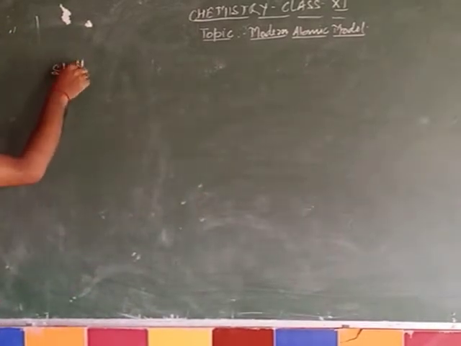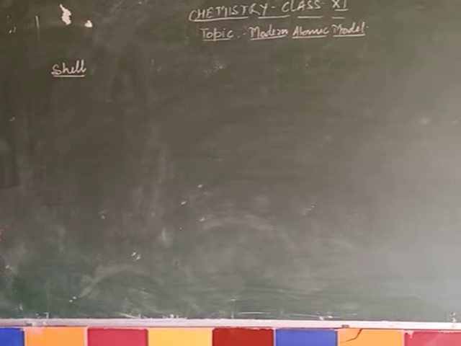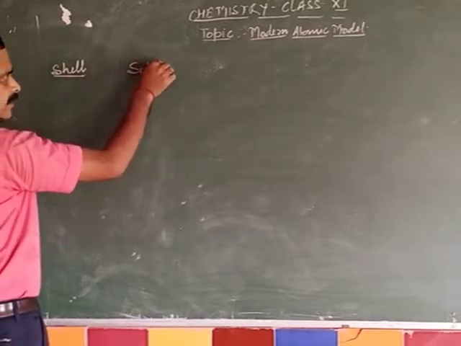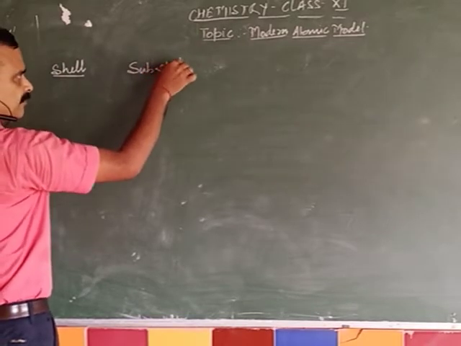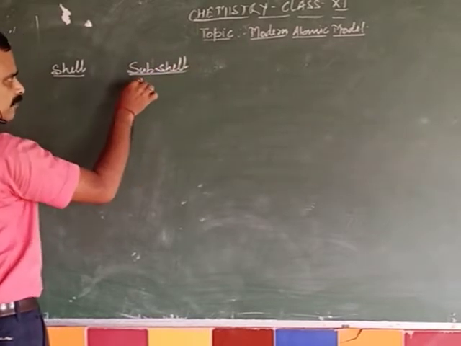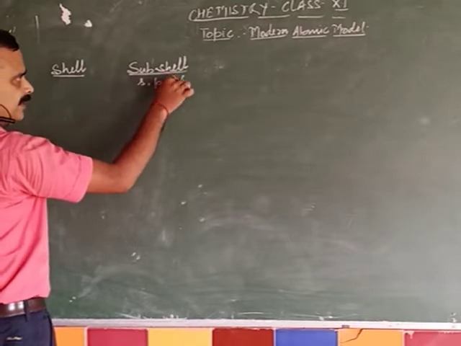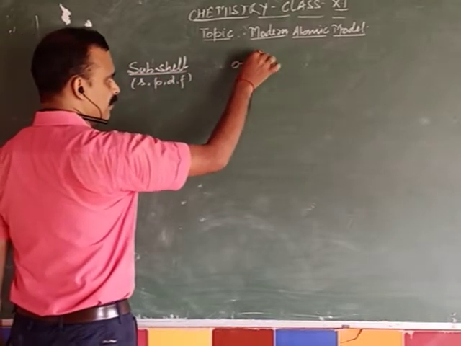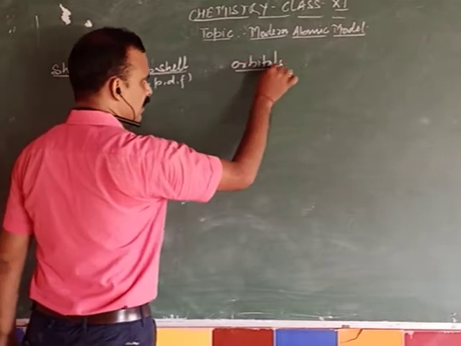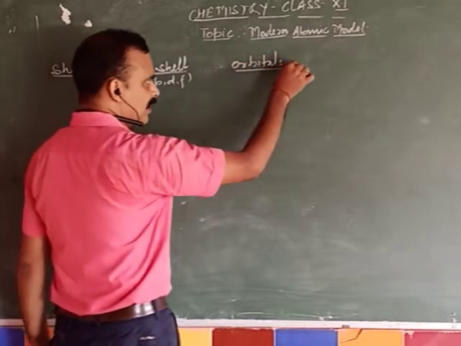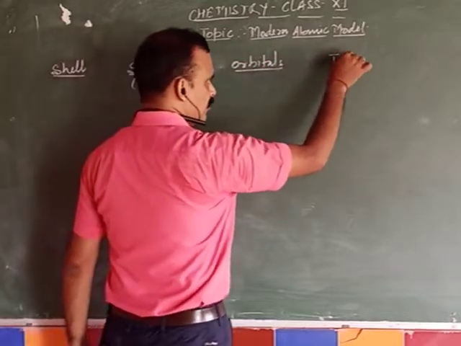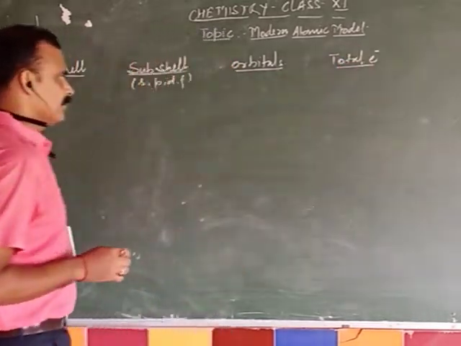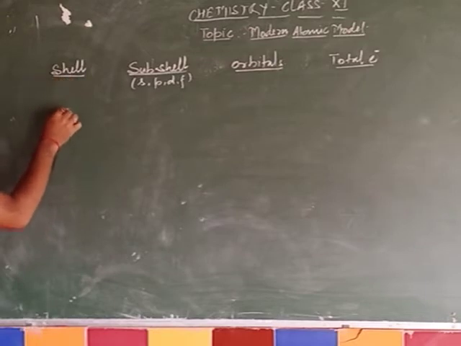According to him, electrons are present in shells. A shell in turn is made up of subshells which are of four types: S, P, D and F. Subshells in turn are made up of orbitals, and of course one orbital has two electrons, so you can have the total number of electrons here.